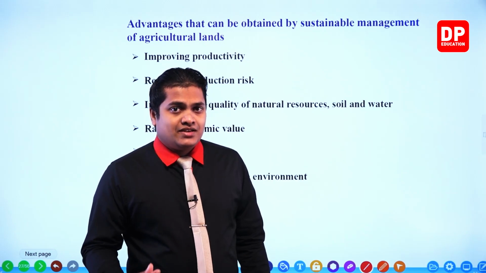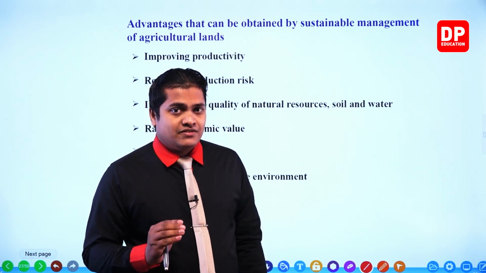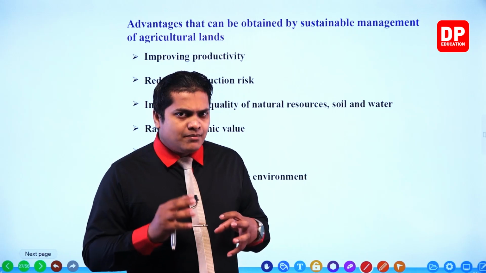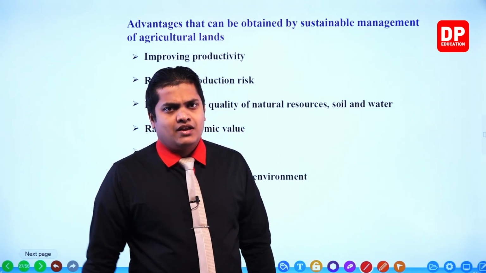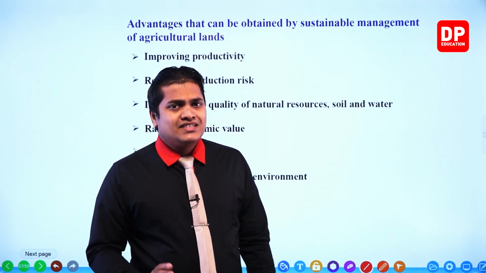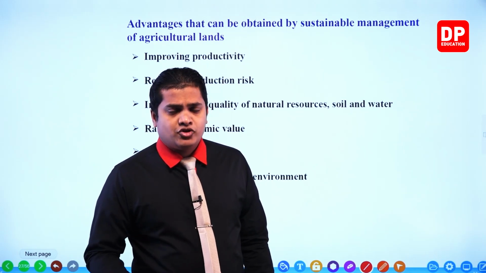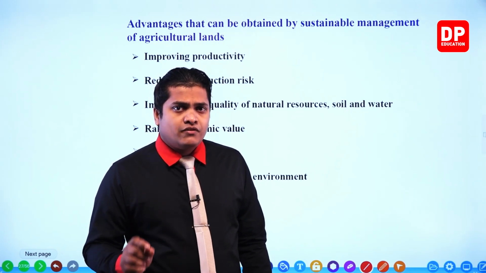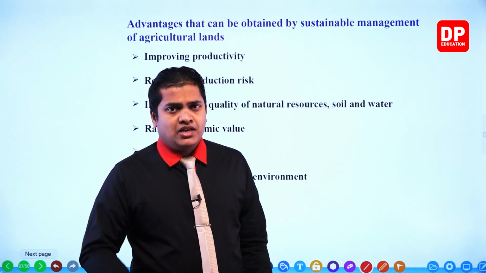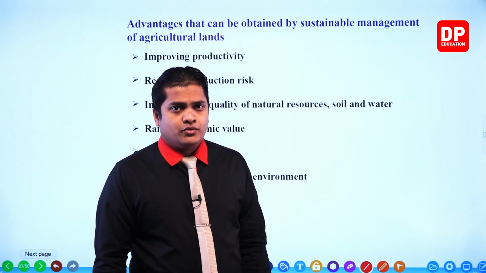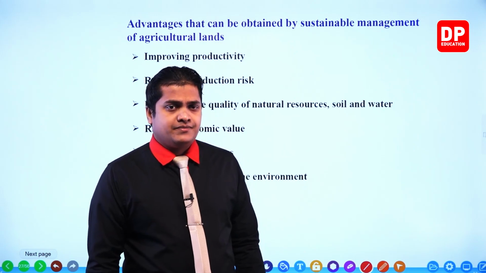The risk of getting devastated can be minimized up to a certain level. We can't avoid these conditions, but the risk of destroying the crops can be minimized up to a certain level by doing proper land management.